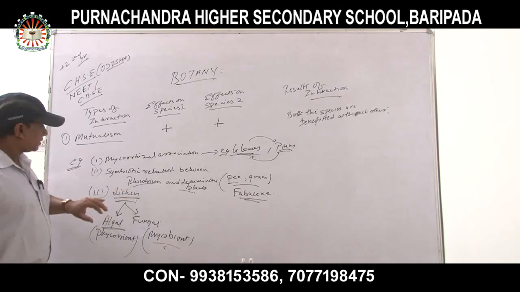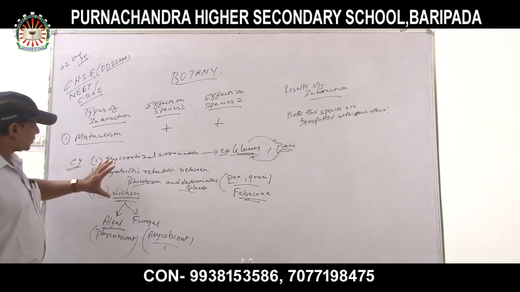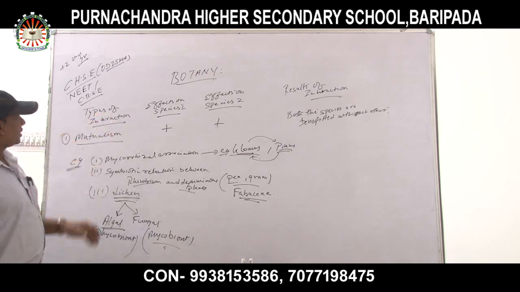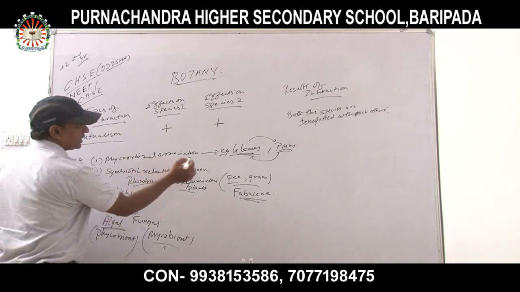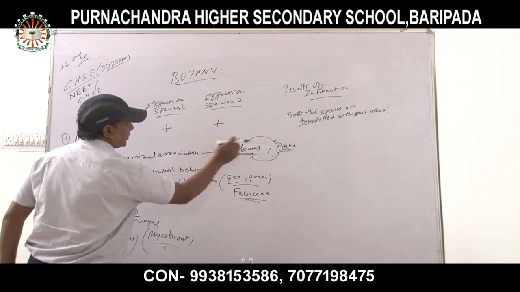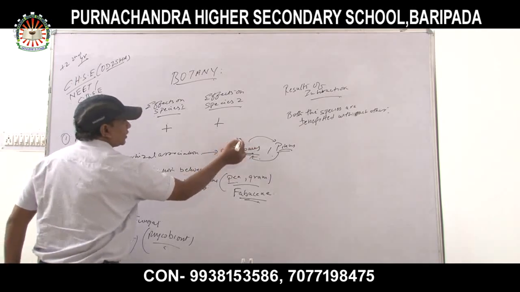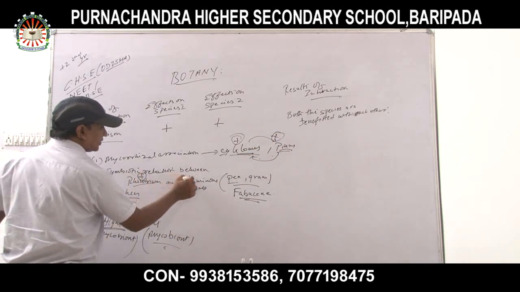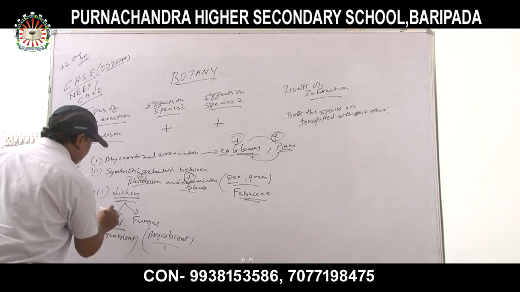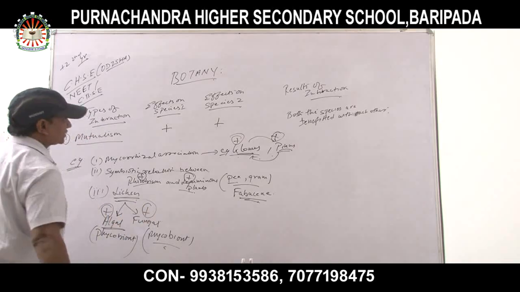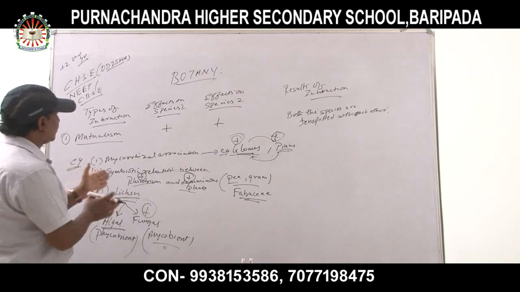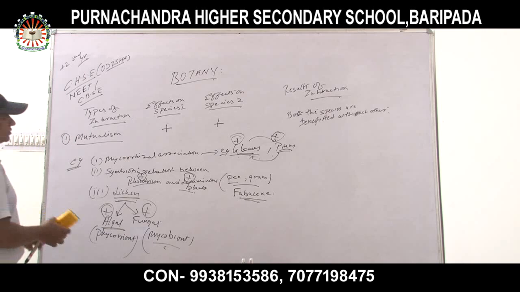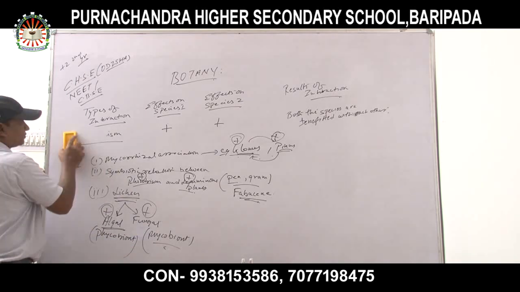Okay, this is the association, and these are the examples which are included under mutualisms. Here both the species, for example Glomus and Pinus, are benefited by each other. So that's why the symbol for both the species is plus and plus respectively. And here also rhizobium is plus and the leguminous plant is also plus, the algal component is plus, and the fungal component is also plus, because both the species are benefited by each other. So this is the example of what? Mutualism. After mutualism, there is competition.